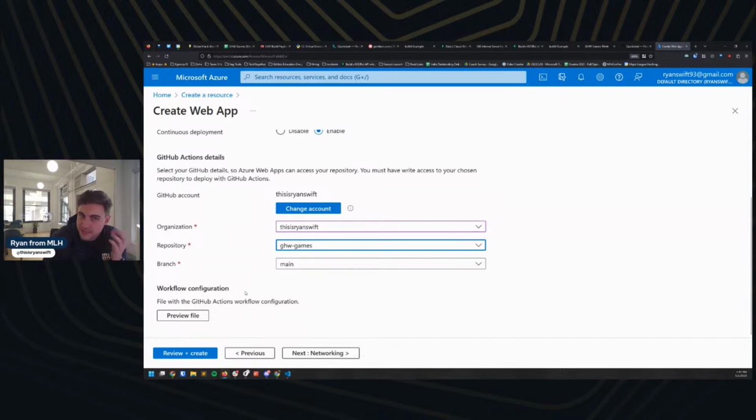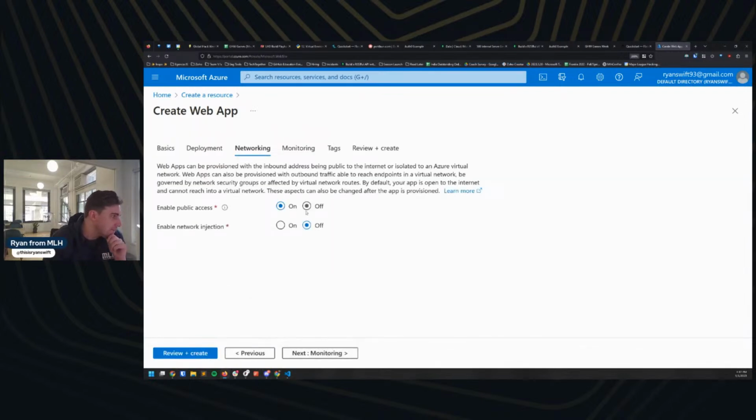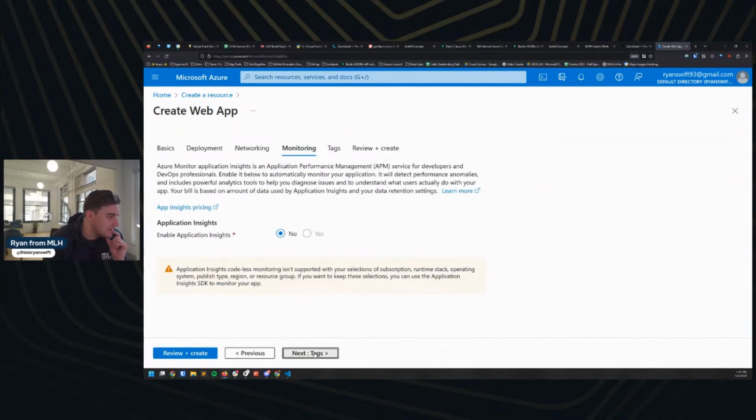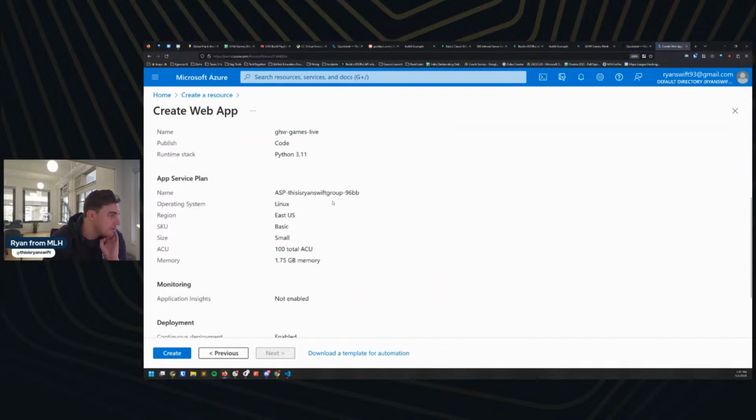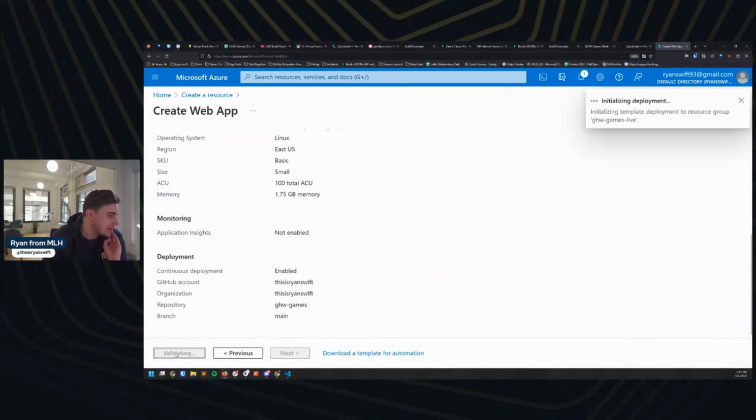I didn't actually set up a Git repository for the sake of this demo, I'm realizing, so we should probably do that. But we'll do that in a second here. Or maybe I'll just deploy what I had over the weekend because we're kind of speed running here. So we'll do next. Public access is fine. Next, monitoring, let's say okay. Not worried about any tags. Review and create. That looks totally fine as well.